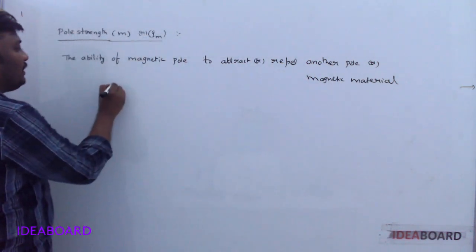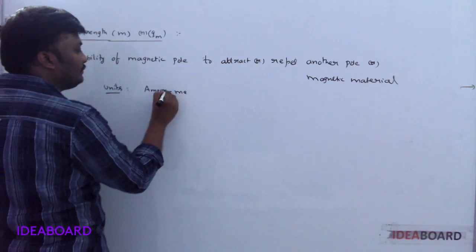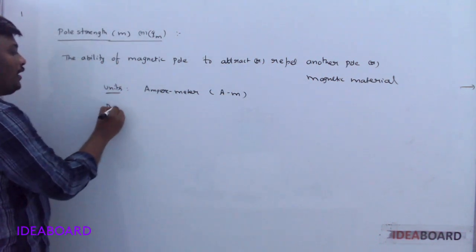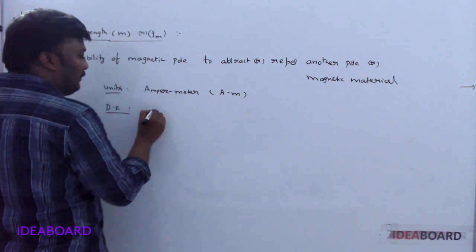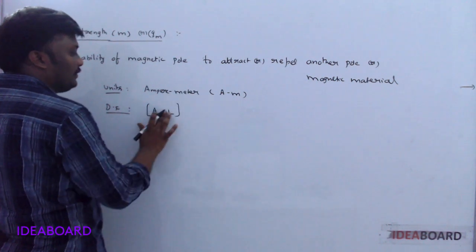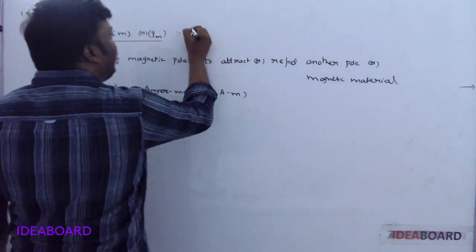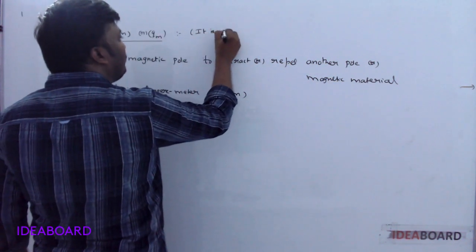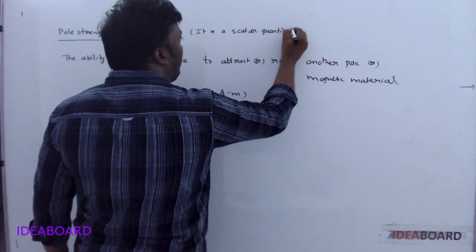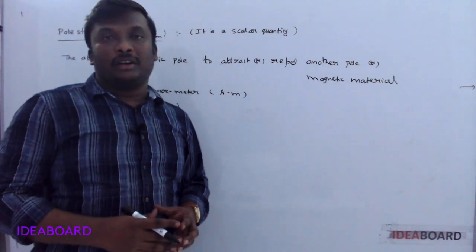The unit of pole strength is ampere meter, denoted by A m, and its dimensional formula is: ampere is A, meter means length, L. So the dimensional formula of pole strength is AL, and it is a scalar quantity. Magnetic length is a vector, but pole strength is a scalar quantity.